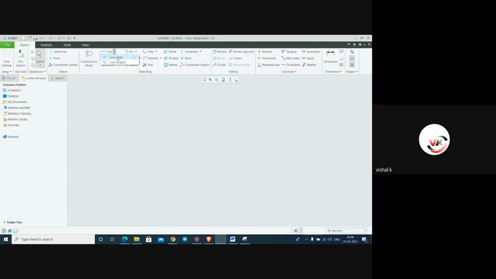So in these sketches, there are line types, like line with tangency. Suppose, for example, first we will see the mouse function method. I will left click for the first point, second point, third point, and to continue with this command, I will click the middle button only. With a single click of the middle button, the command will continue. You can start from anywhere, wherever you want. Just like this. If you want to exit from this command, you just double click the middle scroll and it will exit.